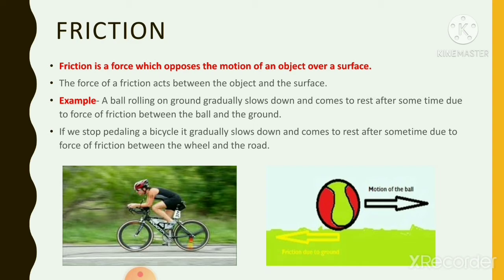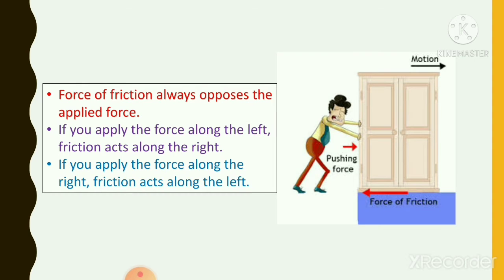If we stop pedaling a bicycle, it gradually slows down and stops after some time. Why does this happen? It happens because of the force of friction between the wheel and the road. Let us understand this with the help of another example. Suppose you are pushing a cupboard, and by pushing you are applying a force. So that is your pushing force.